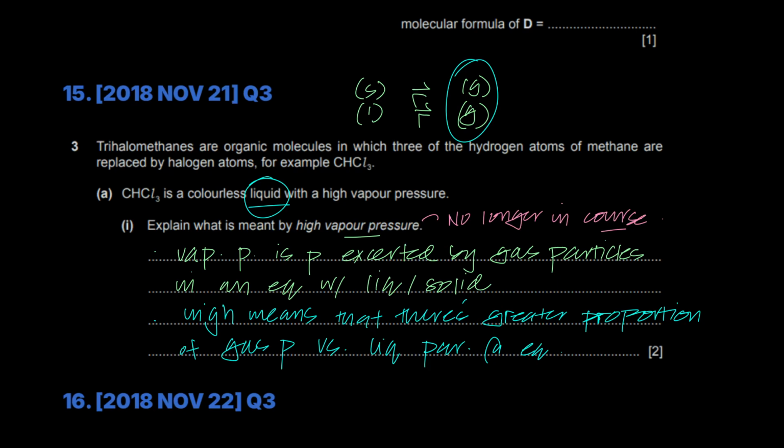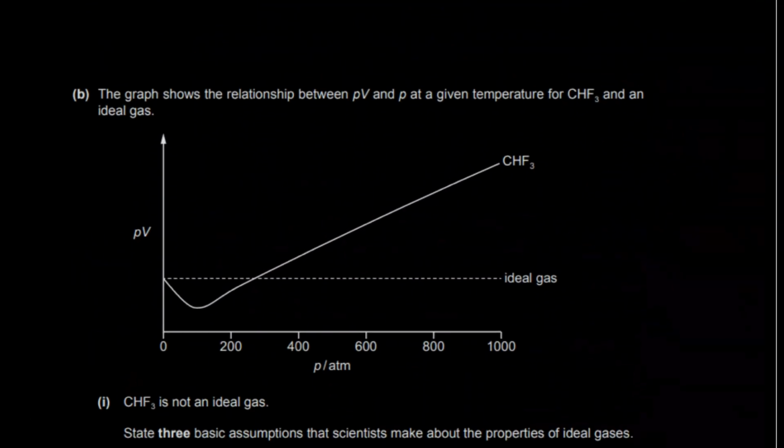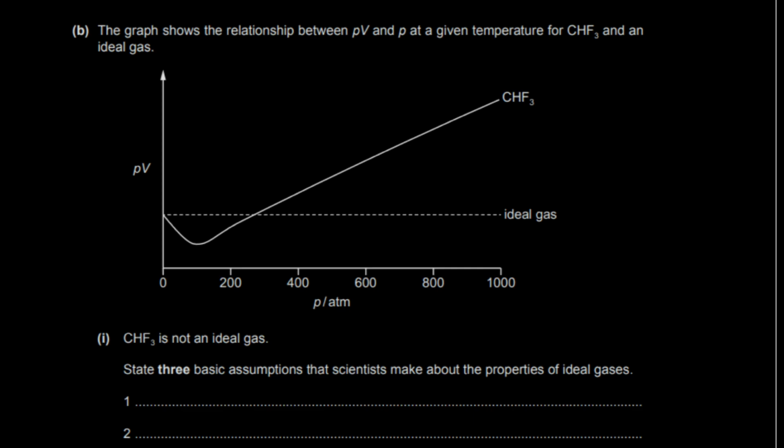That's what it means. And it can also be versus with solid particles, but because he's talking about liquid with a high vapor pressure, that's why I'm just stating liquid. It can be solid or liquid, doesn't really make a difference. Done.